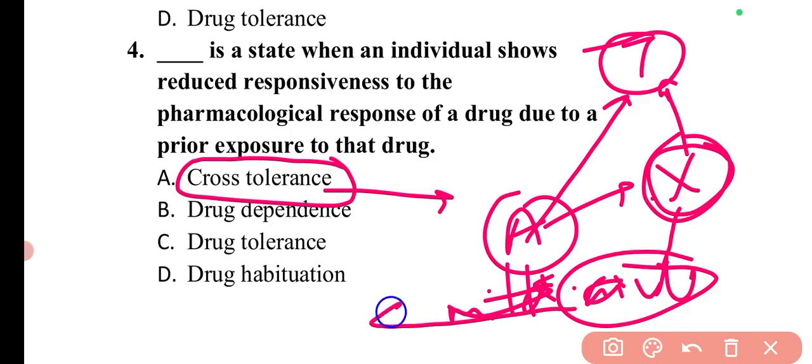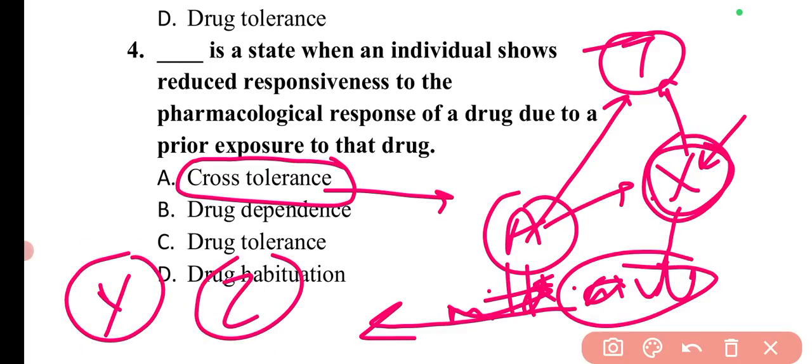There are several other examples of related classes of drugs. For example, if I'm using this X drug, which is an analgesic, then there are other drugs, for example Y and Z. These are also drugs under this particular classification, analgesic.